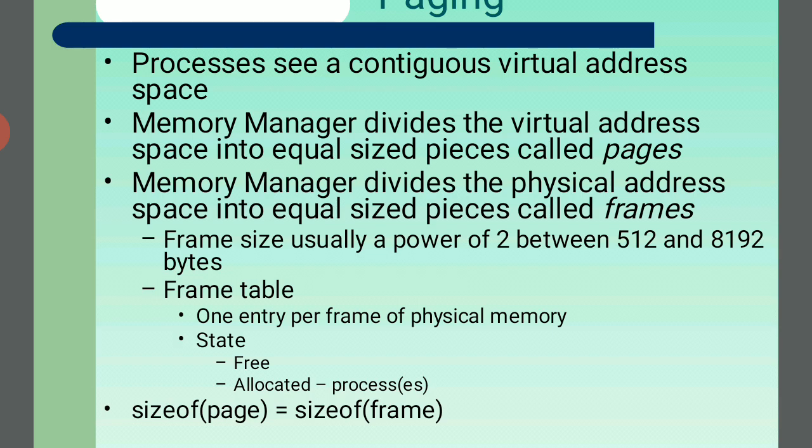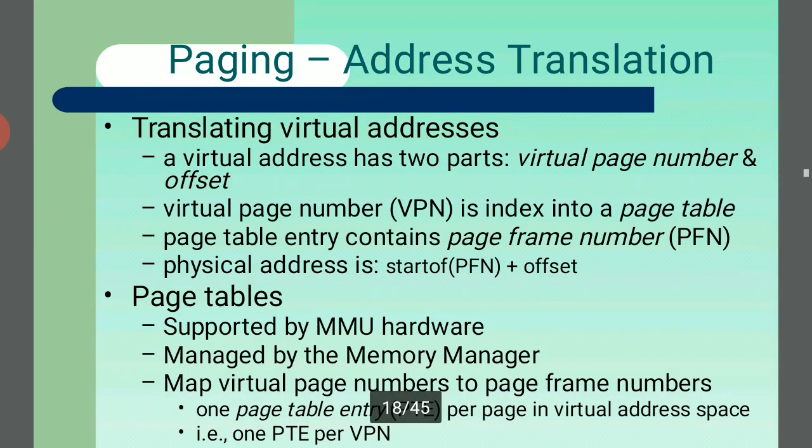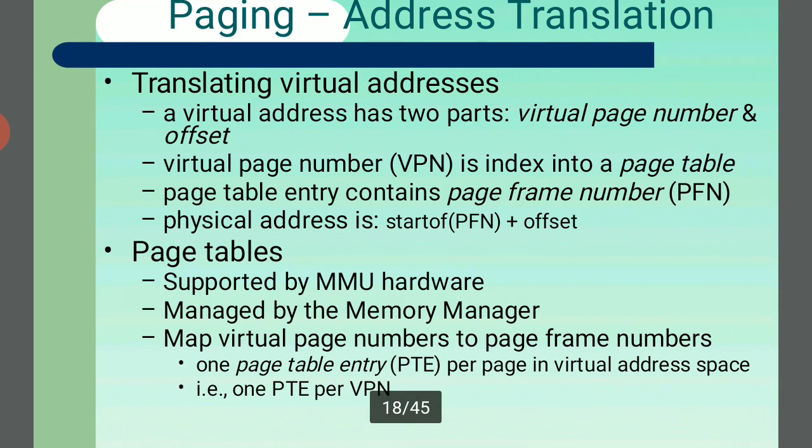So, the size of a page and the size of a frame. Paging addresses and translation: translating virtual addresses. Address translation means the computer cannot understand our language, so we convert it, and address translation is the most important part. The virtual address has two parts: the virtual page number and the offset. The virtual page number is the index into the page table. The page table entry contains the page frame number, the PFN, and the physical address is the PFN followed by the offset.